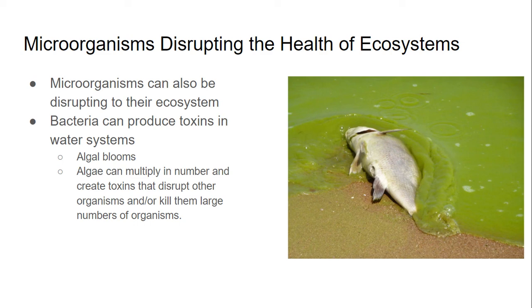So algae are just a specific type of microorganism, and if their numbers become too high, they can create toxins. So you can see how this water here is actually green as compared to what we know the color of water normally is. So it has released all of these toxins that not only changes the color of the water, but is very harmful for fish and other aquatic sea life, and that can actually cause all of these organisms to die off in mass numbers, which is going to disrupt the entire ecosystem altogether.